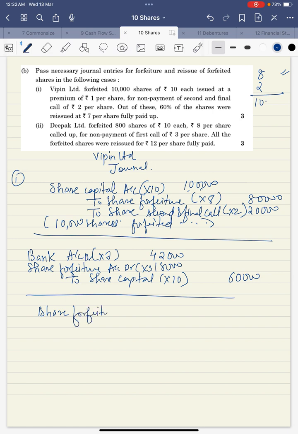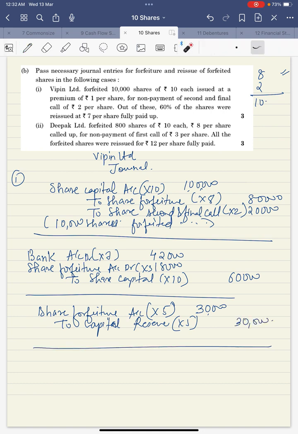So we'll write share forfeiture account debit into 5, to capital reserve. How many shares? 6,000. 6 fives are 30. So 30,000 is transferred to capital reserve. This is the solution of Vipin Limited.